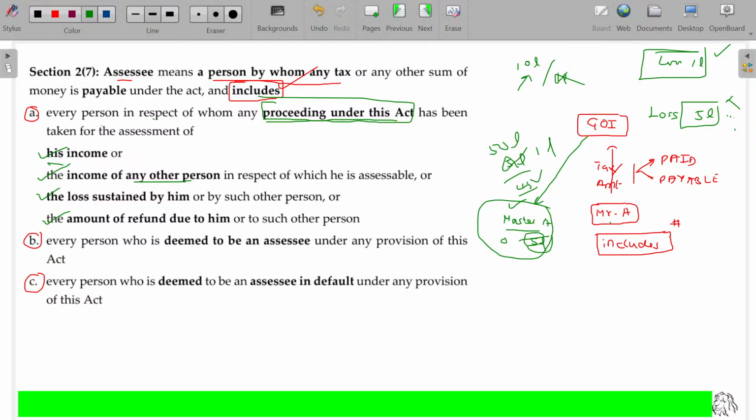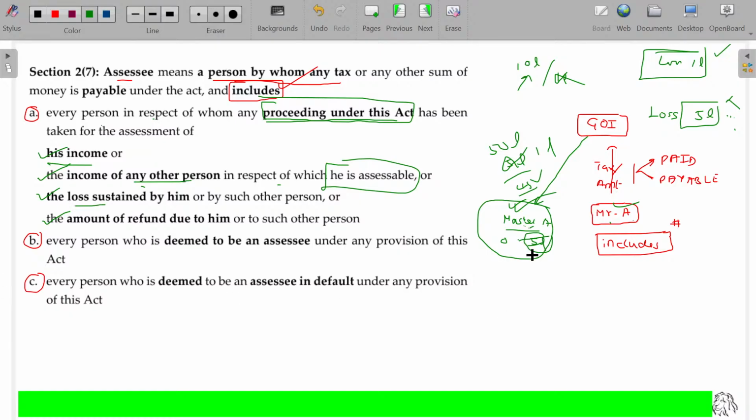For what? His income or the income of any other person in respect of which he is assessable. Master A is assessed because of Mr. A's income requirement. He is also an assessee, he is also an assessee. Master A says, sir, I don't have any cash. Anyhow, I have doubt whether Mr. A's income is clubbed with your income. So I have to check you. Verify that. Then Master A is also assessed. Not only income, sometimes loss also.